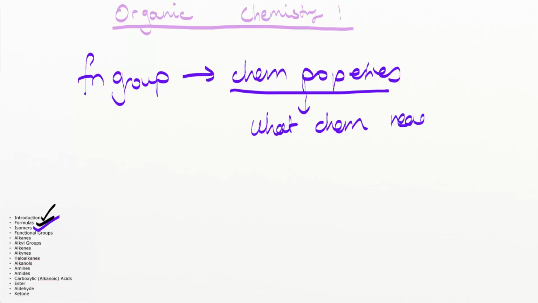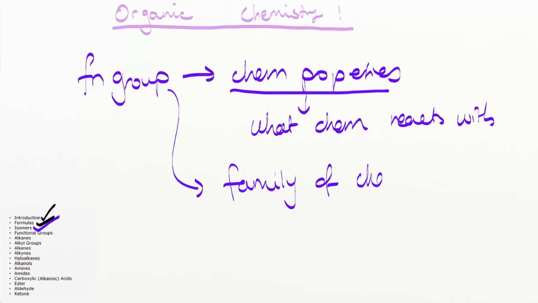And when the functional group is given to a chemical, it will also determine what family of chemicals this particular chemical belongs to. Does it belong to the alkane type of chemical? Does it belong to the acid type of chemical? Does it belong to the alcohol type of chemical?